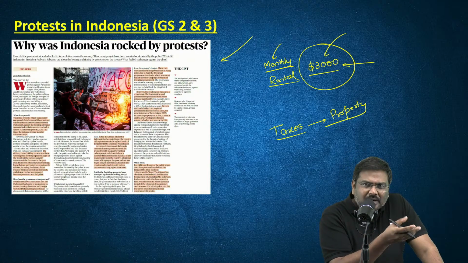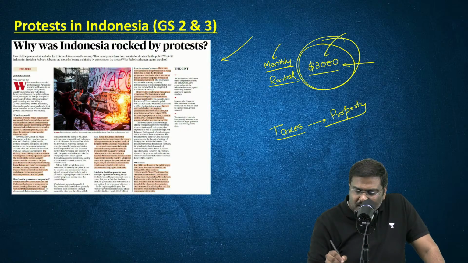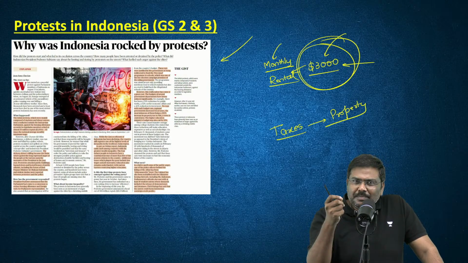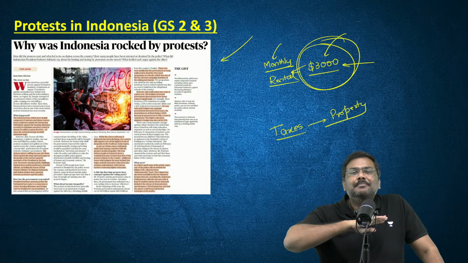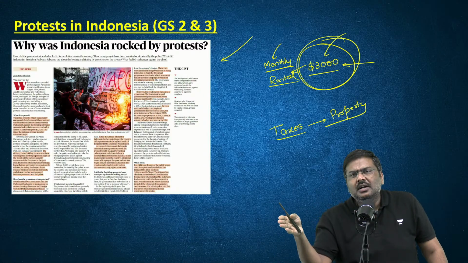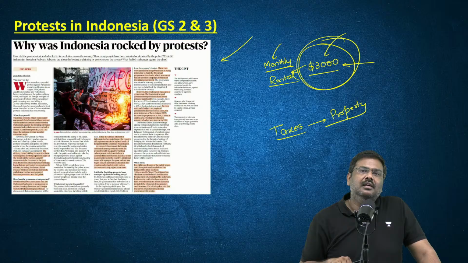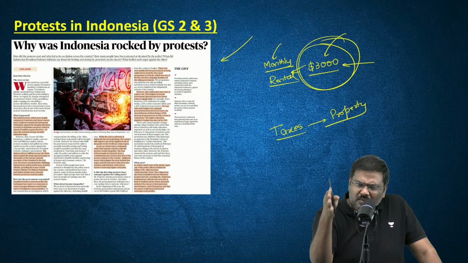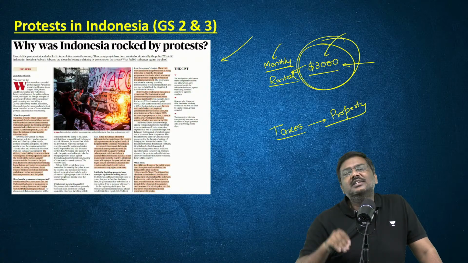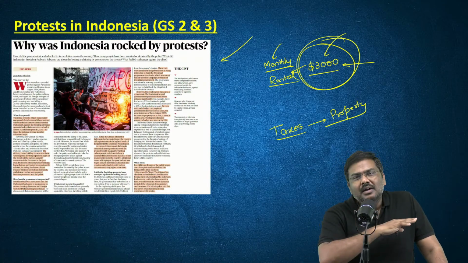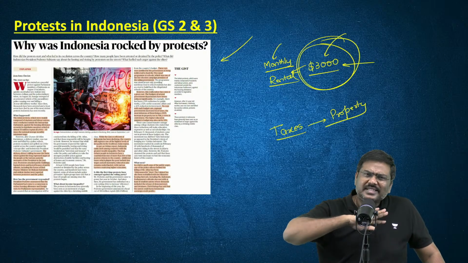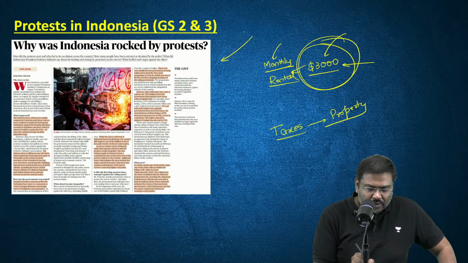And this announcement of the government to provide $3,000 as a rental assistance was a spark. It was basically the last straw, and the protest broke out. During the protest, one worker was crushed by the police vehicle. One person was killed because the police vehicle did not stop. They basically ran over this particular person, and that was now a breaking point, and large-scale protests have broken out in Indonesia now.